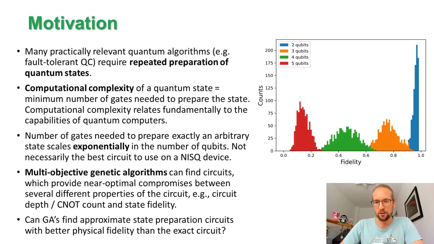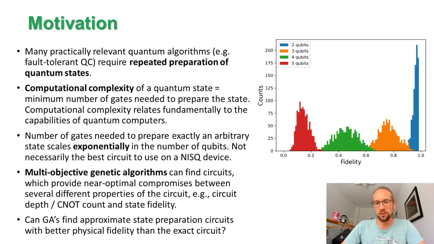But as the number of qubits grows, the fidelity very quickly drops down. And the exact state preparation circuits at that point become pretty much useless, already for 5 qubits for the current machines.